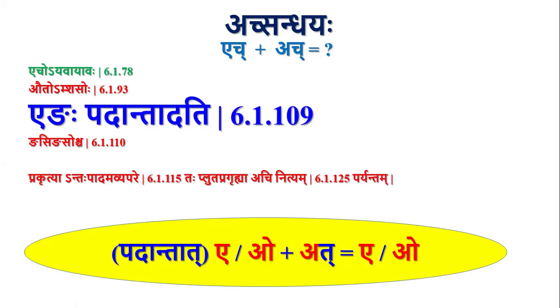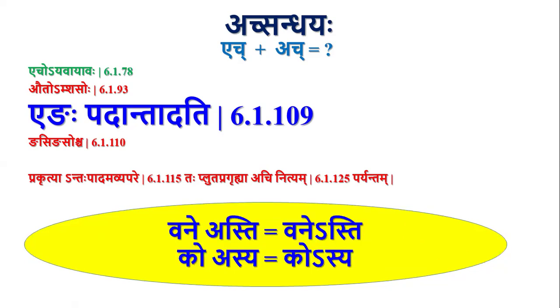In this case, where that E or O is present at the end of a pada and it is followed by only Hrasva Akara, there will be Purva Rupa Adesha instead of Ay or Av Adesha. Vane asti, vane asti, ko asya, kosya.